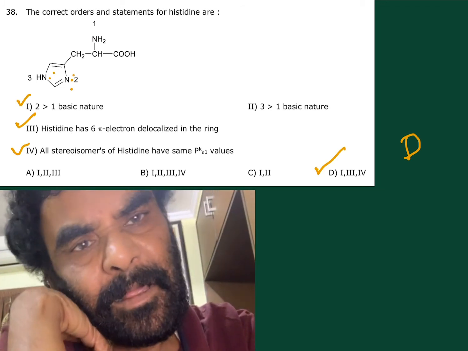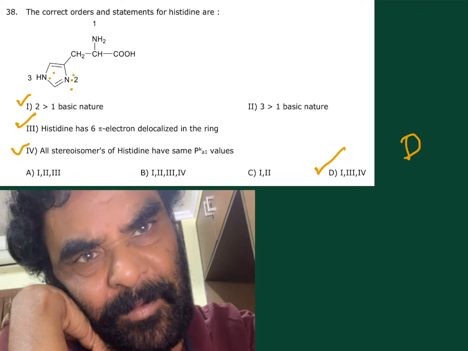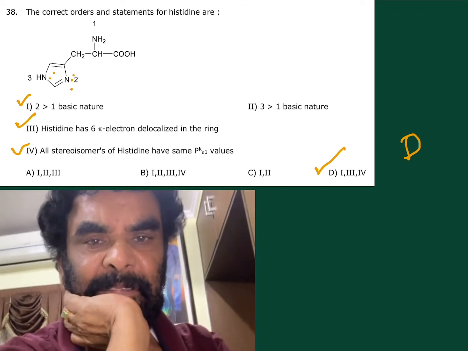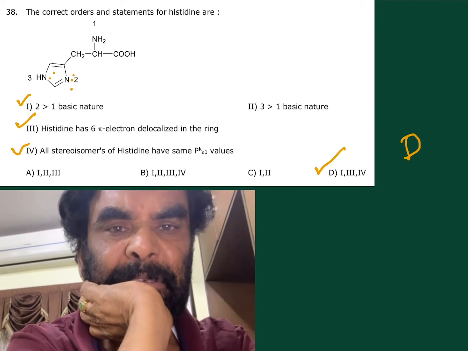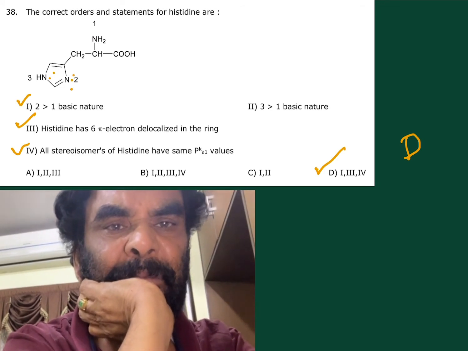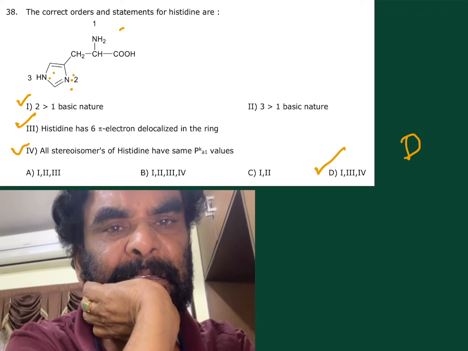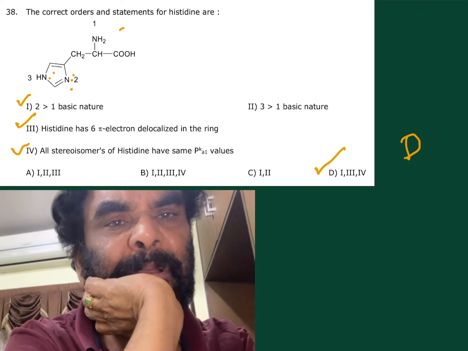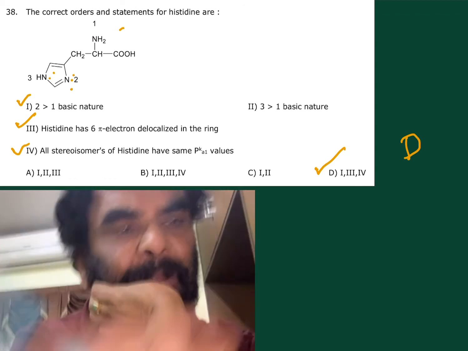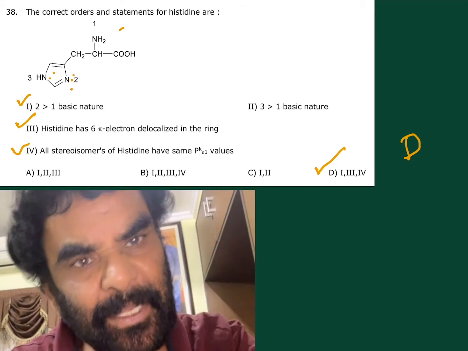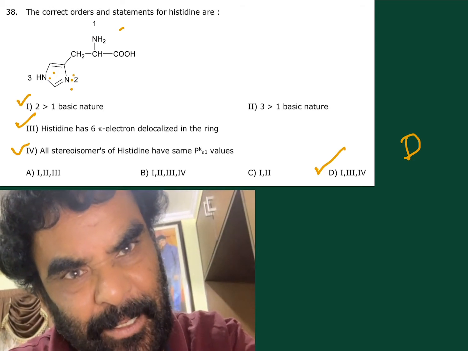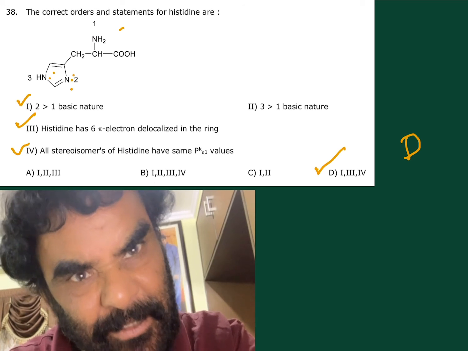So here available, here not available. So 2 is more basic than 1. Yes, imidazole basic property is more, because if it is protonated, symmetrical resonance structures are formed.